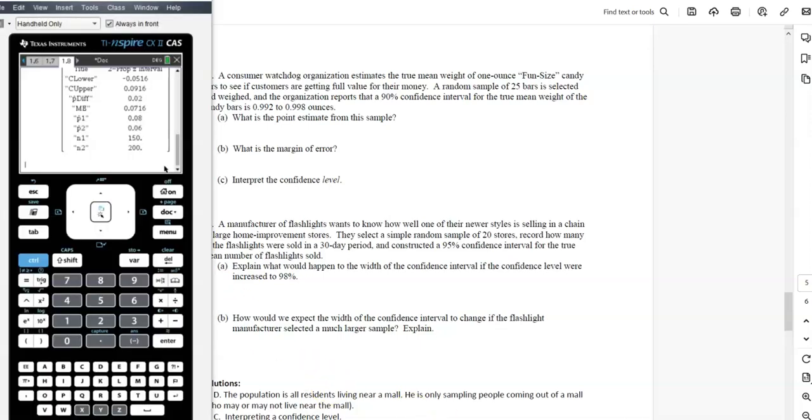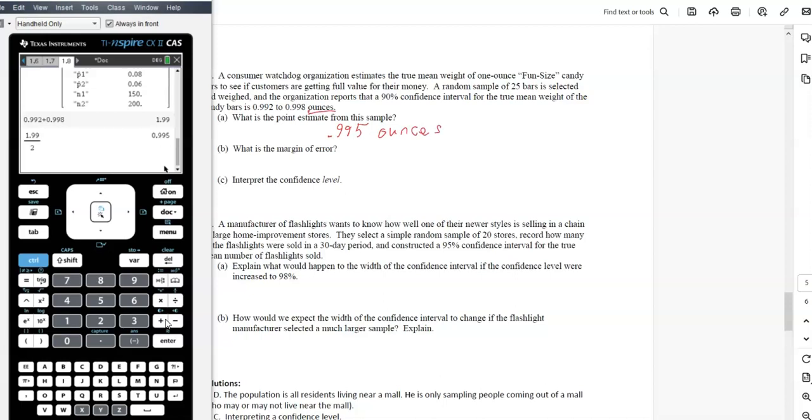Okay, so this one seems like a much easier problem just in general. So let's see. This is going to be 0.992 plus 0.998 divided by 2, 0.995. And I would add the word ounces to know that we are talking about the context here. We are talking about ounces.